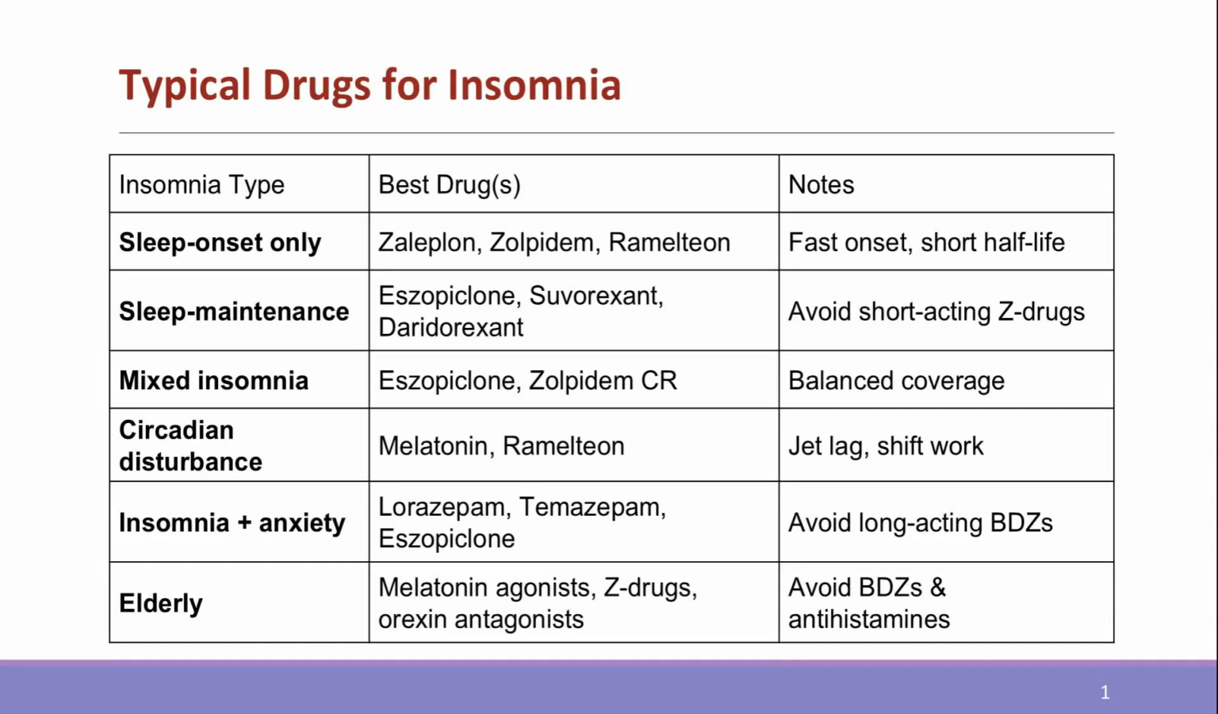This slide summarizes rational hypnotic selection. Z drugs for sleep onset, orexin antagonists for maintenance, Ramelteon for circadian disorders, and benzodiazepines only when clearly indicated.